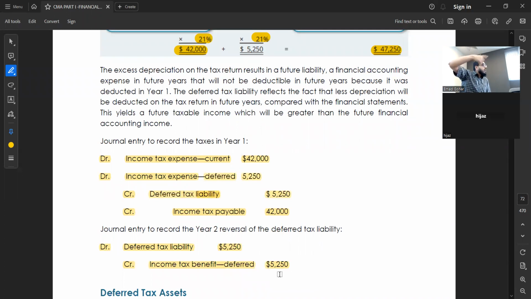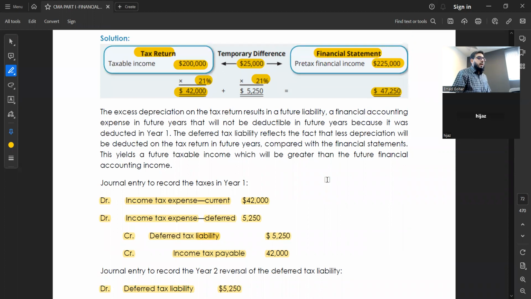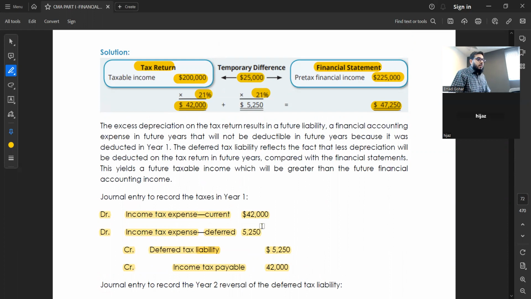The entry is reversed, and you will settle the liability in the income tax return. So overall, relating to this item, for example, whatever 50,000 we assume, how much do we need to pay? See, 5,250 was the tax relating to this 25,000.